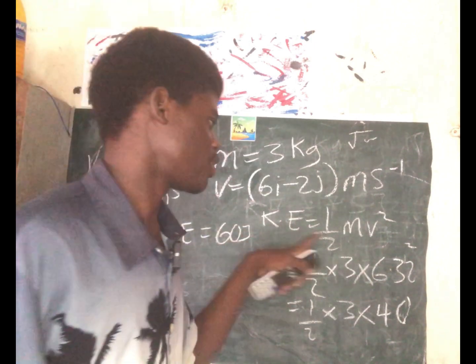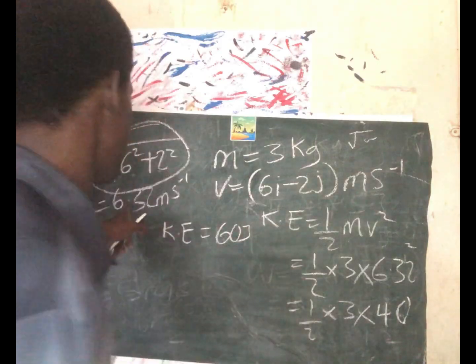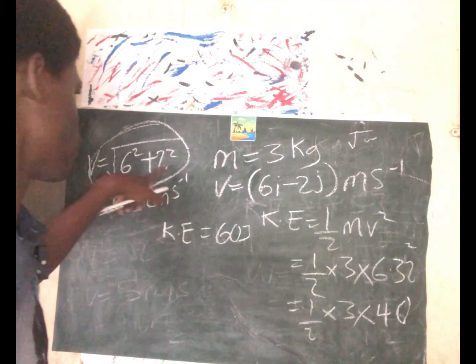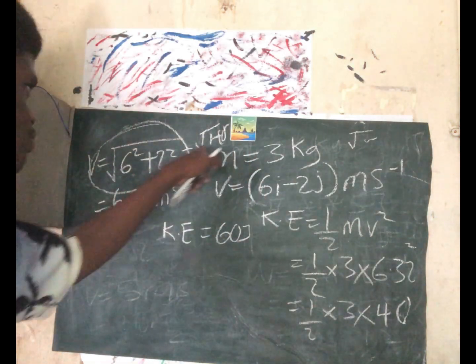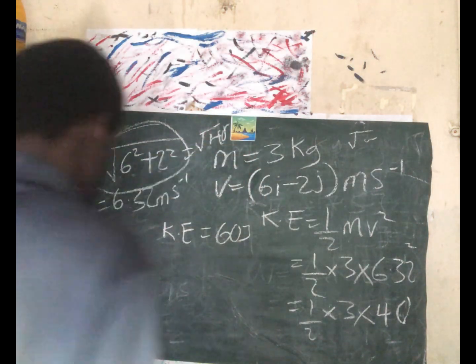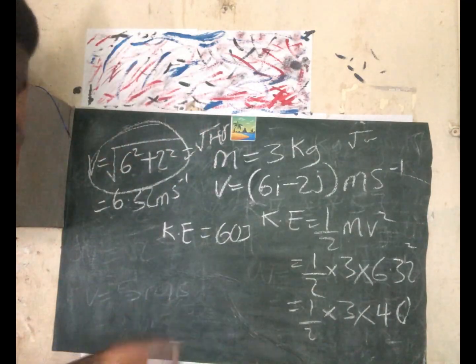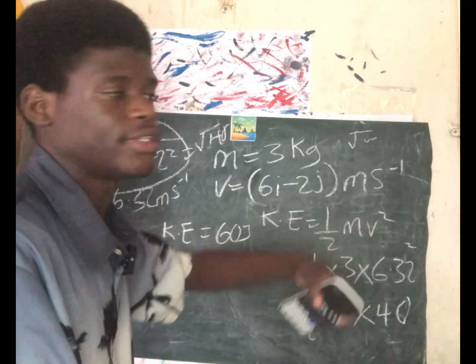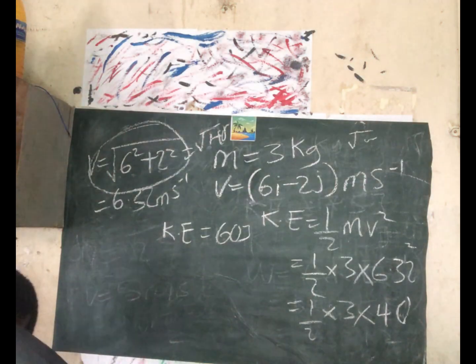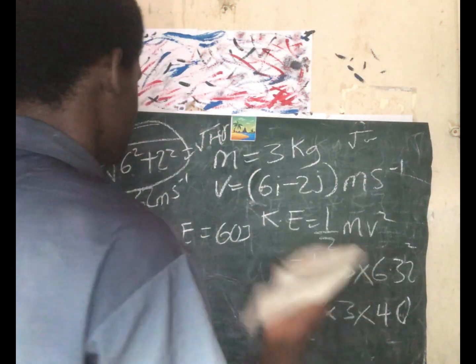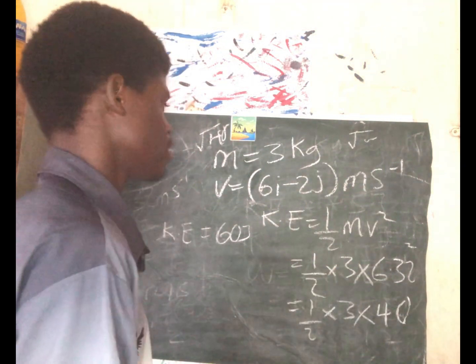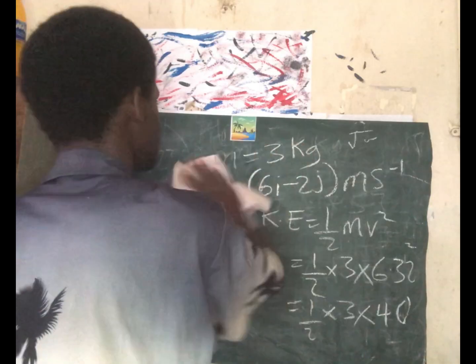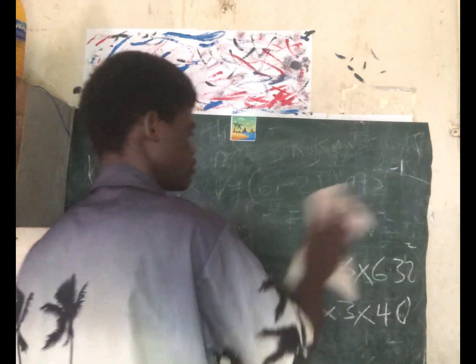But in the kinetic energy formula, it is v squared, so we still have to square this, and it's going to give us 40 back. So instead of wasting time, you can just do it the fast way. Or you can take the square root and then square it again, and you get the same answer. The short way just makes it fast. But if you don't understand the short process, just do it the way you understand and get your full marks. So your brain will not be racked.